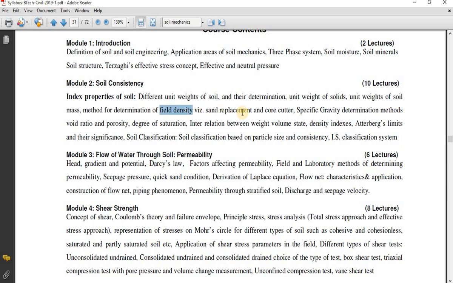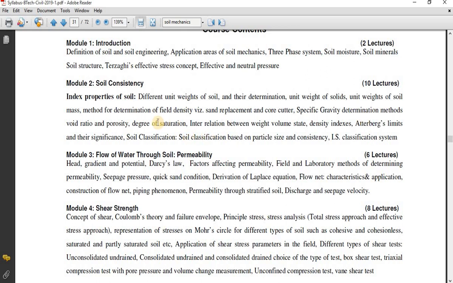So these two methods are sand replacement method and core cutter method. We are going to study in this unit. Further, specific gravity determination methods, void ratio and porosity, degree of saturation, interrelation between weight, volume, state, and density indices, Atterberg's limits and their significance, and finally we are going to study about the soil classifications.